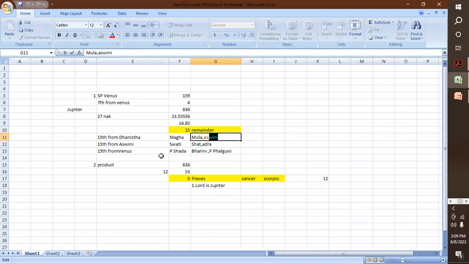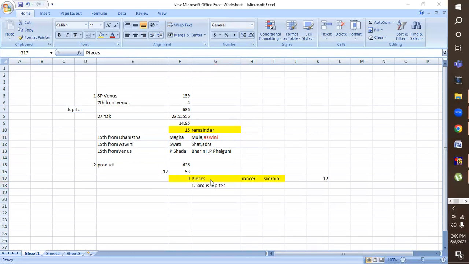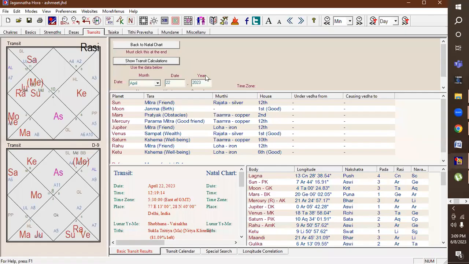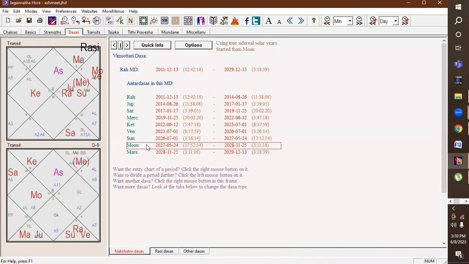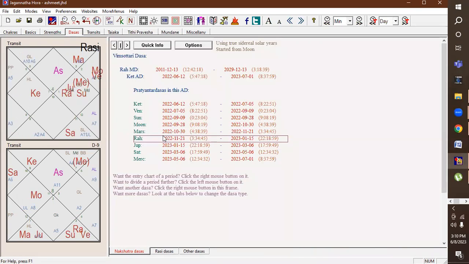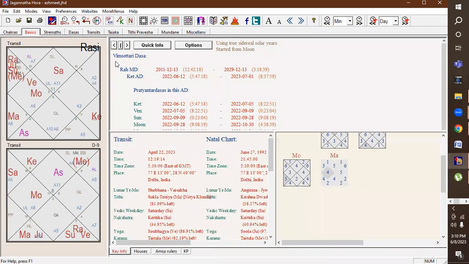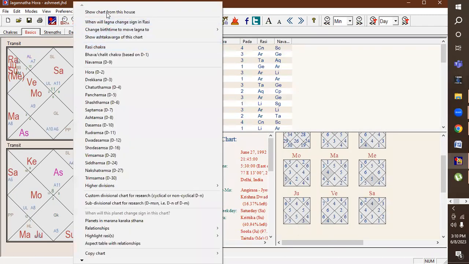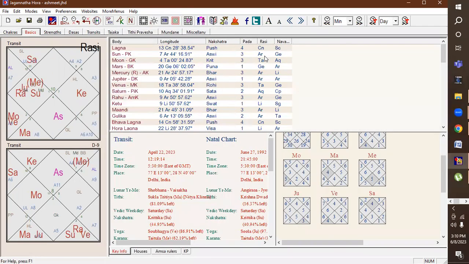But when it was in Pisces, and the dasha, antardasha and pratyantar dasha was of Jupiter, on the 6th of March, which was of Ketu Antardasha and Jupiter, the marriage got finalized. So this is the process how you can actually pinpoint the dates when the marriage can take place.